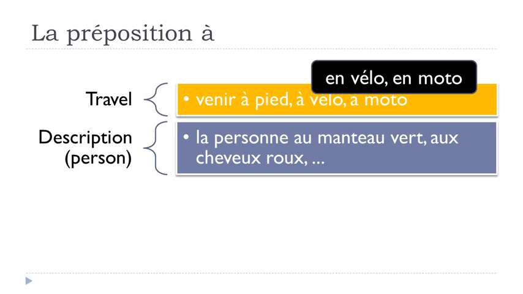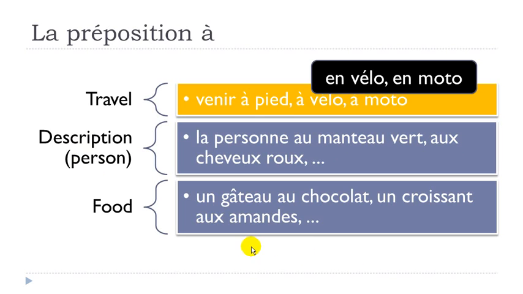If you want to describe something, for instance, la personne au manteau vert, you want to say that this is the person who is wearing the green jacket, au manteau vert. In that case it's always the same: à and le combine and it will become au. Or in that case it can be red hair, cheveux roux, so in that case it's the plural, à plus les, and it will become aux. It's quite common to use this à when you want to describe a person.